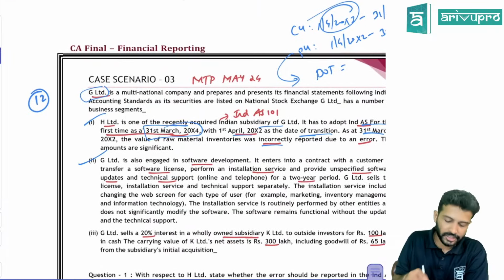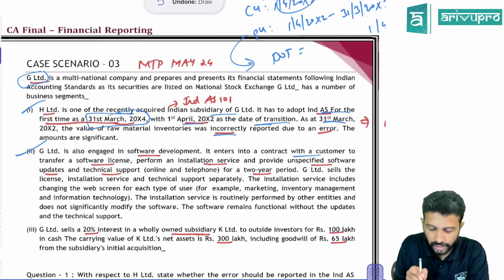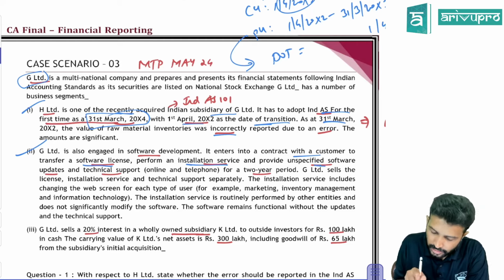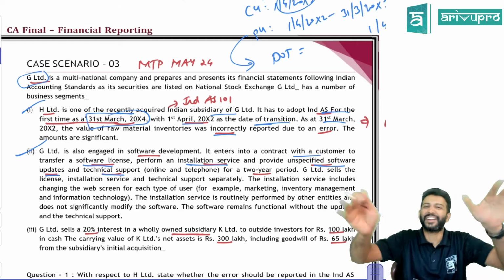Now they asked how many performance obligations. It's a separate case study, the second case study they've given. Let's run through that. G is engaged in software development. It also enters into a contract with a customer to transfer a software license, perform installation service, provide some software updates, and technical support. The same question is there in our class notes and study material also.